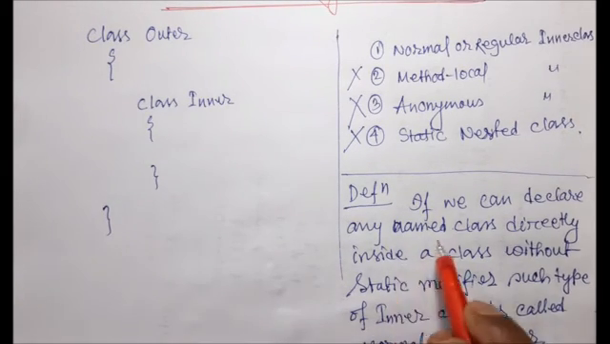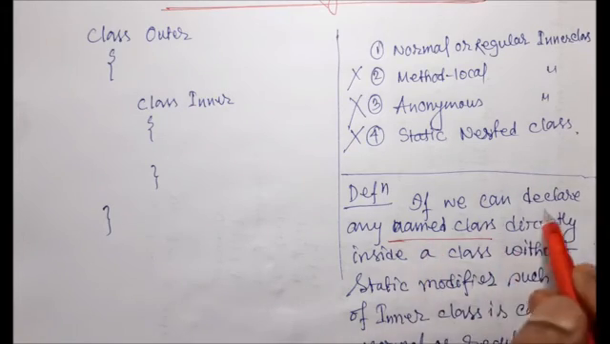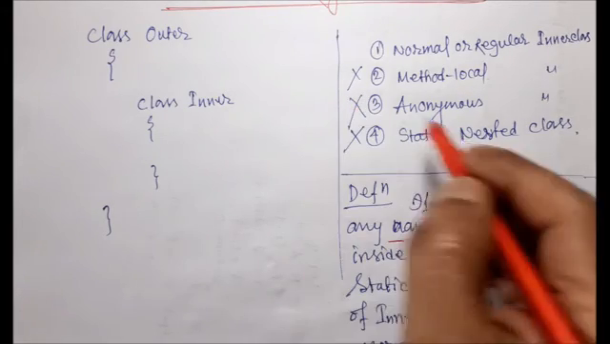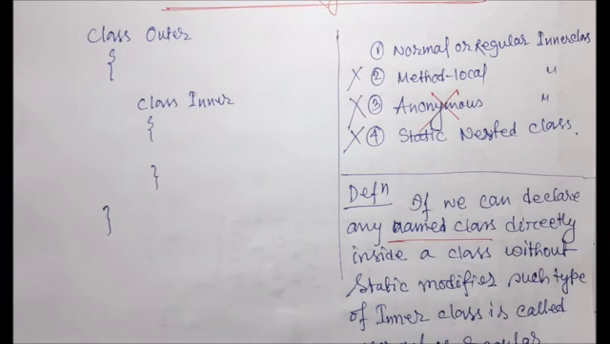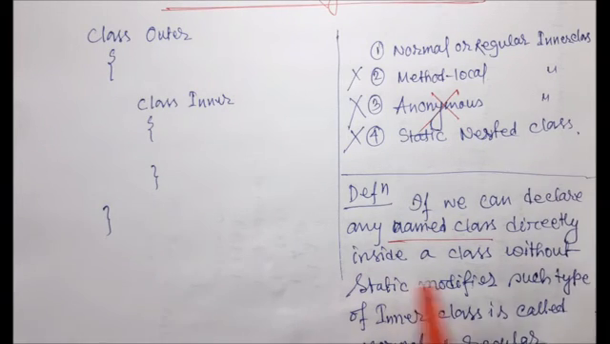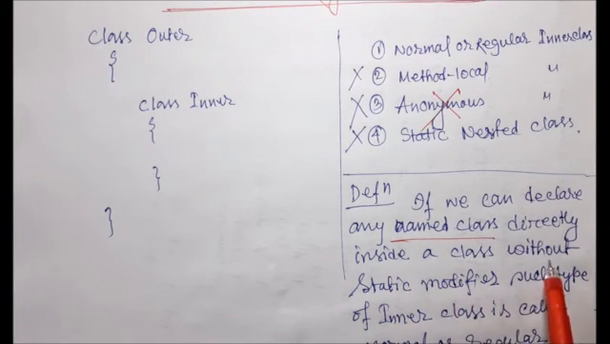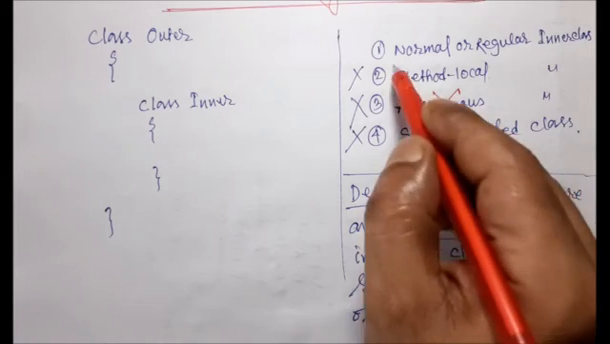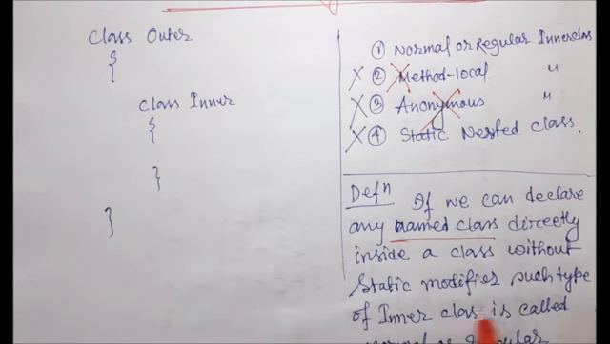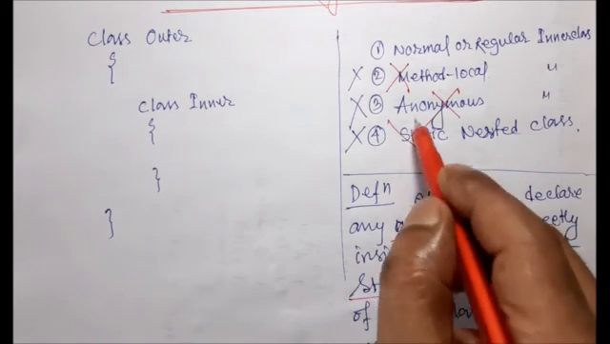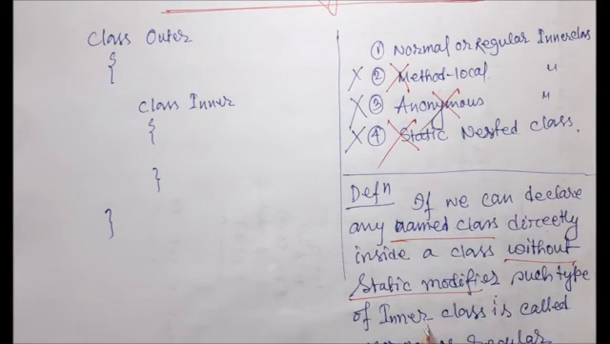Here we are talking about a named class. If I declare a named class, that means an anonymous class is not identified. Inside a class directly means it is not a method local class. Without the static modifier means this is not a static nested class. Then that inner class is called a normal or regular inner class. From the definition we can get the idea of what a normal or regular inner class means.